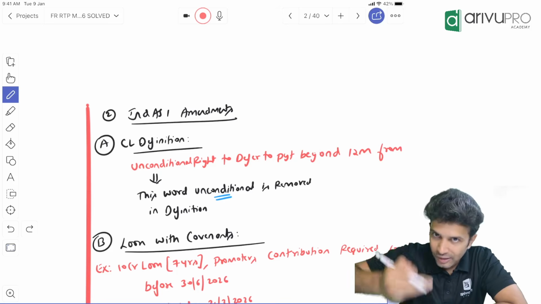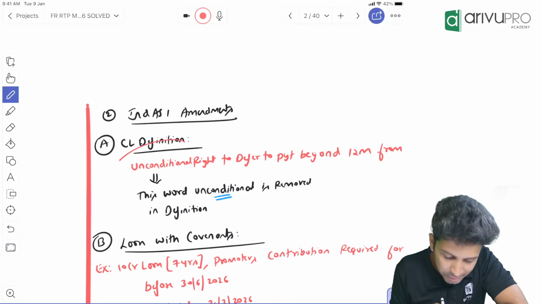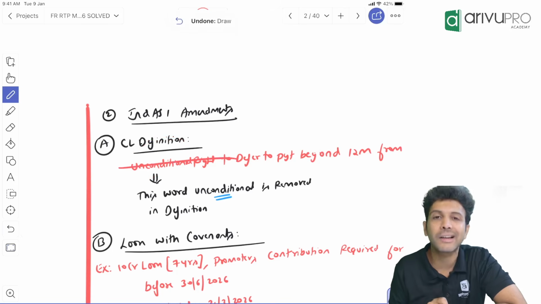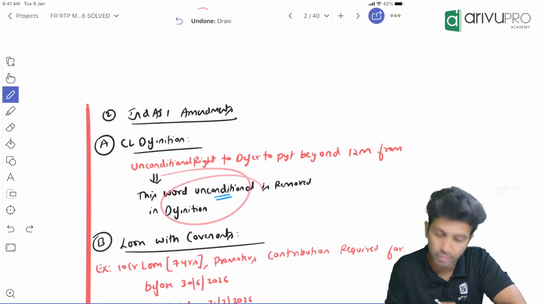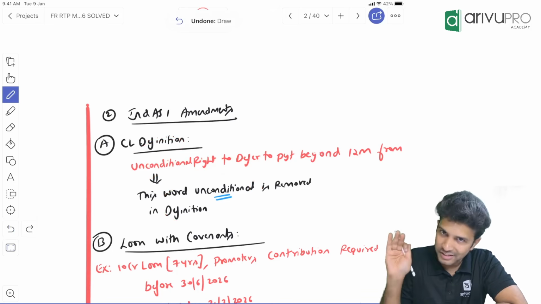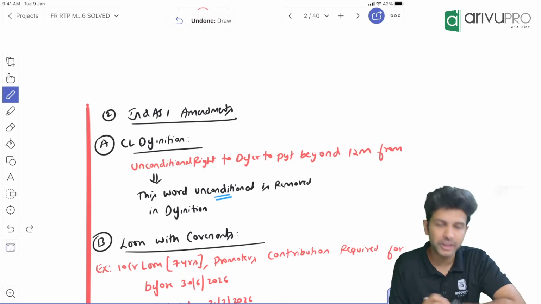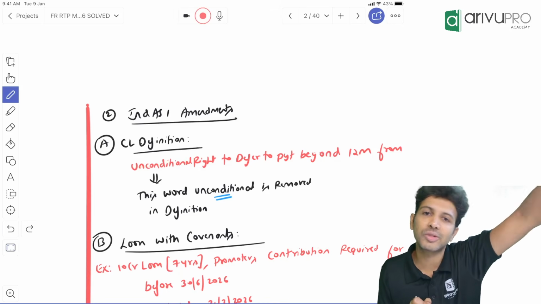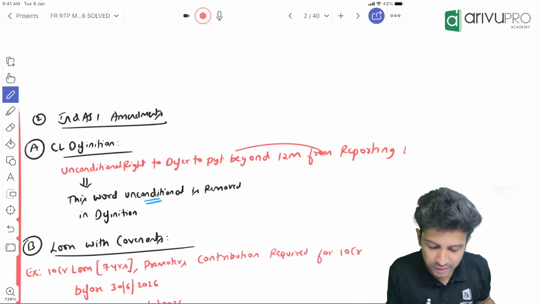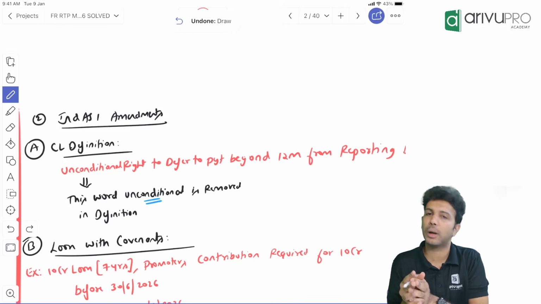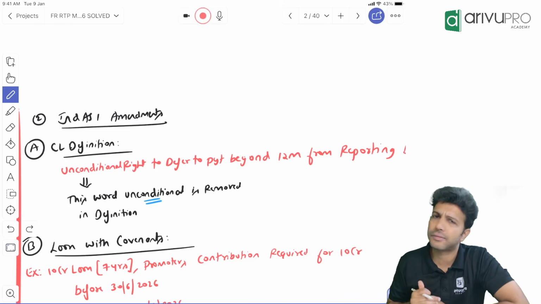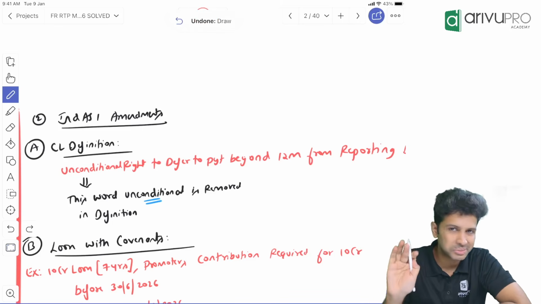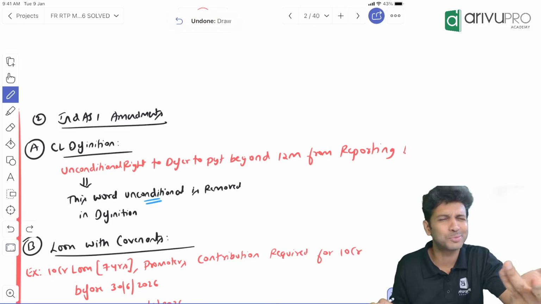Yes. So now what is the amendment in Ind AS 1? In this definition of current liability, the word unconditional has been removed. That's all. Right? The 4th point stays as it is. Only this word unconditional you remove, and the rest remains. So current liabilities are those liabilities where the company does not have a right to defer the payment beyond 12 months. You'll have to rewrite that definition like that. Cut off this word unconditional. That's all. Okay?